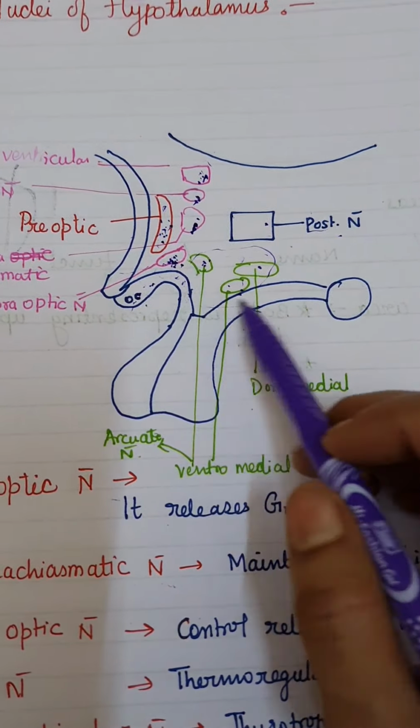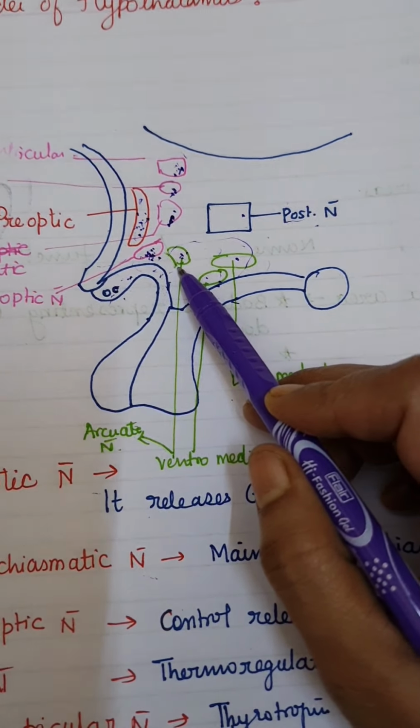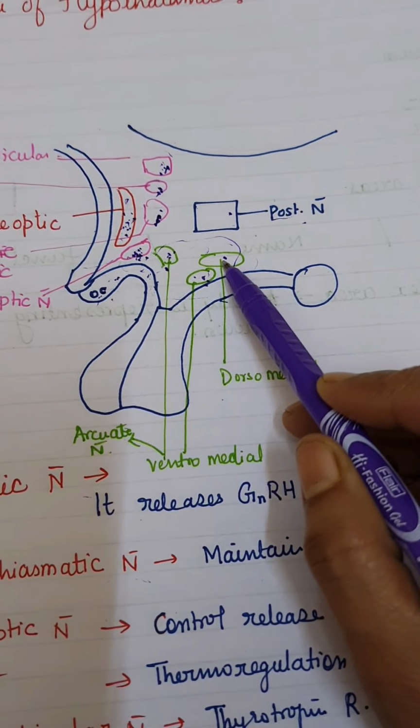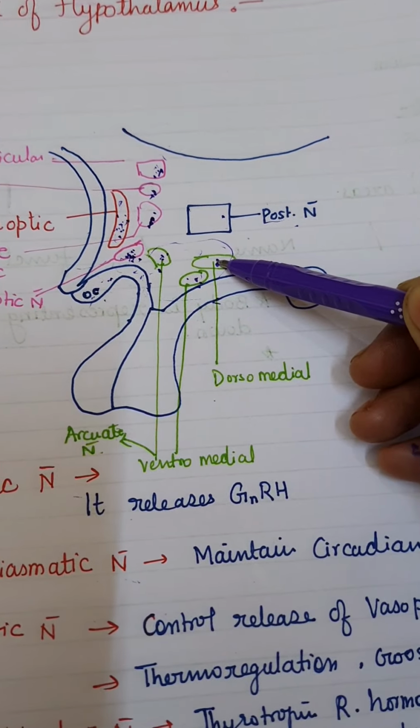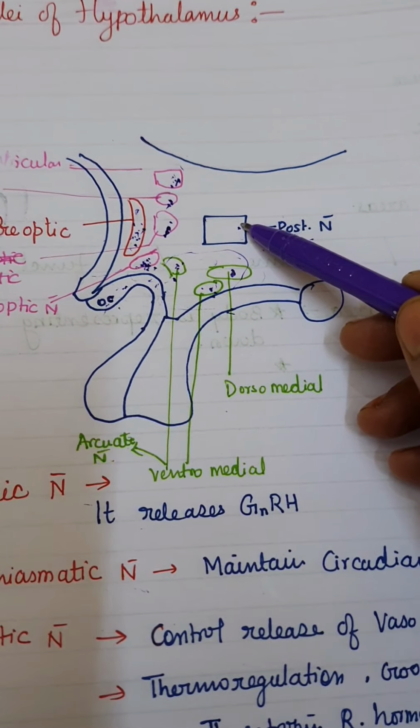Now the medial group of nuclei. This arc-shaped nucleus is known as the arcuate nucleus. This is the ventromedial nucleus, and opposite to it is the dorsomedial nucleus, and posteriorly there is the posterior nucleus.